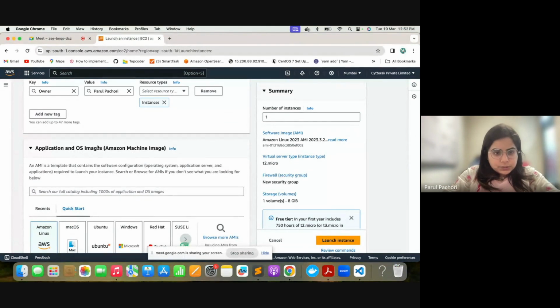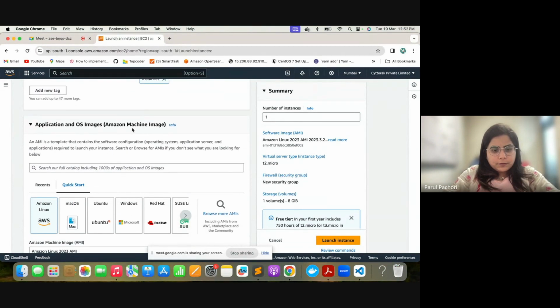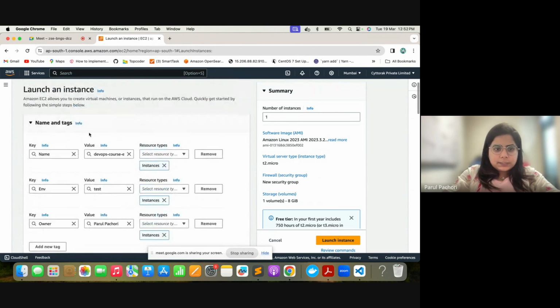This is an image using which this EC2 instance will come up. For example, if you have ever installed an operating system on your machine, sometimes that happens, right? Your machine just goes blank and you bring up a pen drive or a CD which was available before. You just put that CD or pen drive and load that operating system on your system, correct? That's a simple process of loading an operating system on a server.